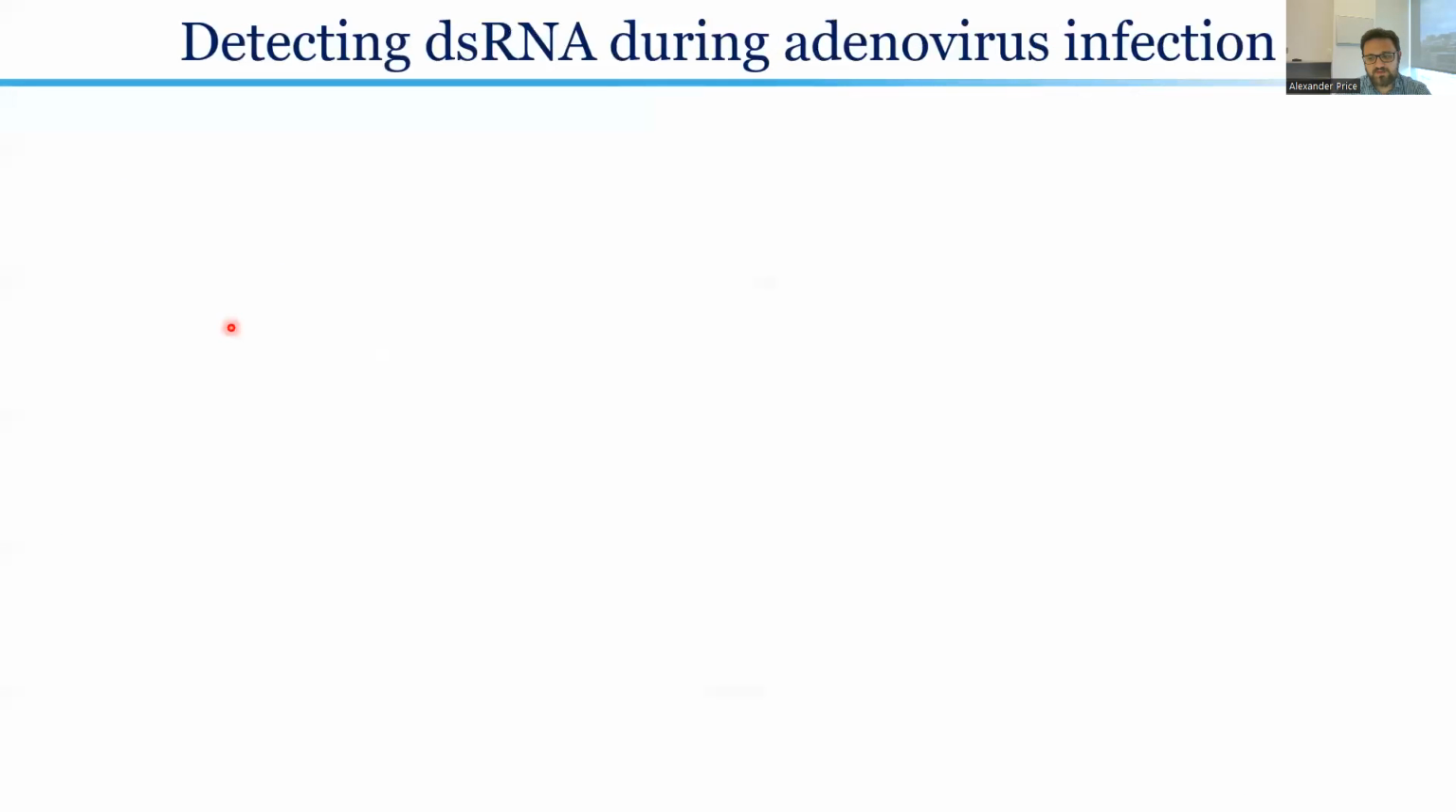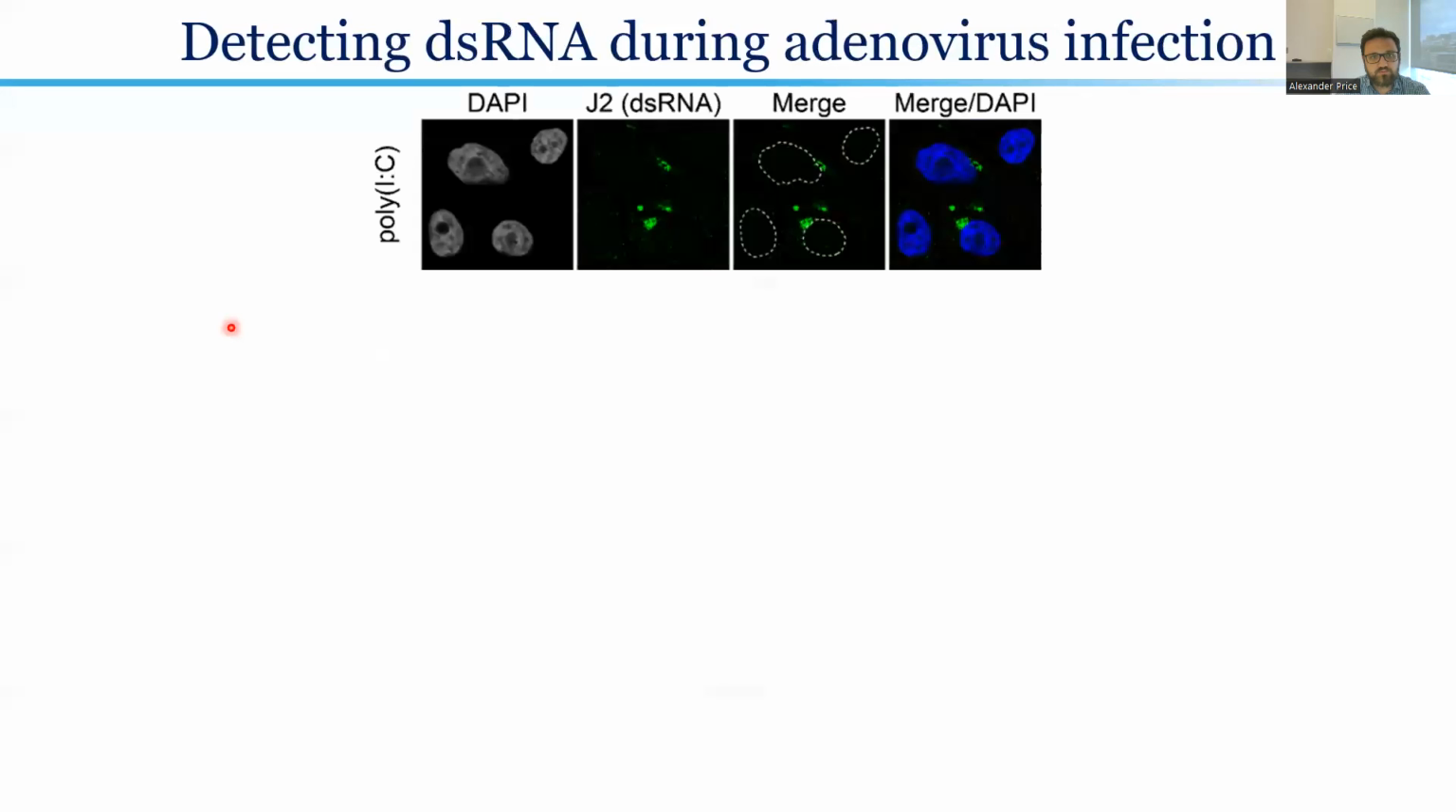To do this, we wanted to be able to look at double-stranded RNA formation in situ during infection. We used an antibody raised against the A-form helix of double-stranded RNAs, one of which here is called J2, and was able to easily sense transfected double-stranded RNAs in the form of poly-IC.